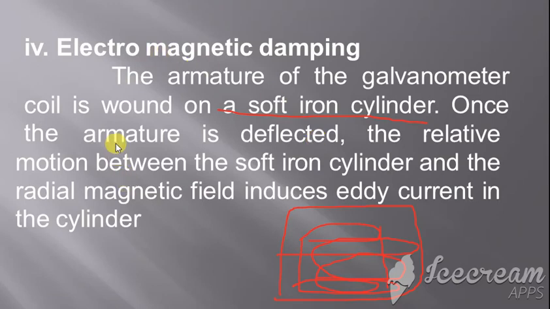The next point: once the armature is deflected, the relative motion between the soft iron cylinder and the magnetic field produces an eddy current. So between this soft iron cylinder and the magnetic field in the middle, an eddy current is produced. And so this is the electromagnetic damping.